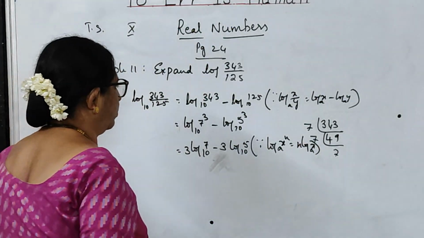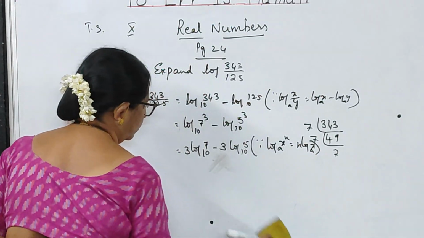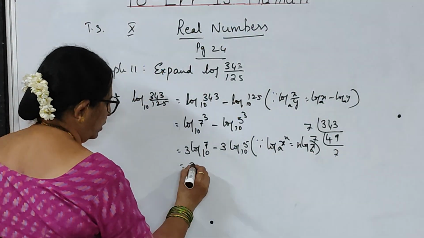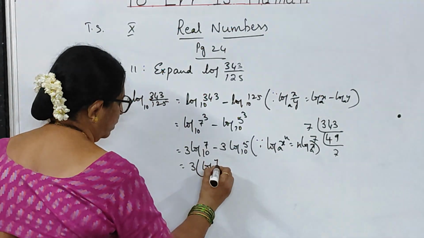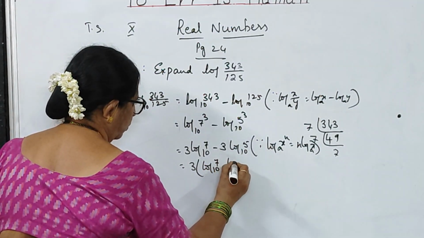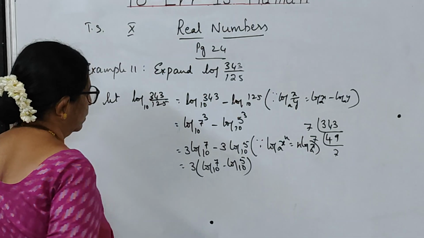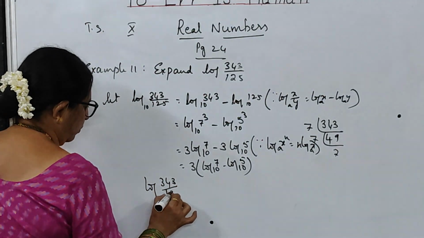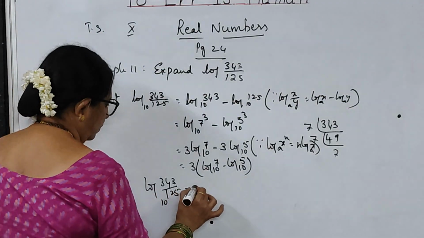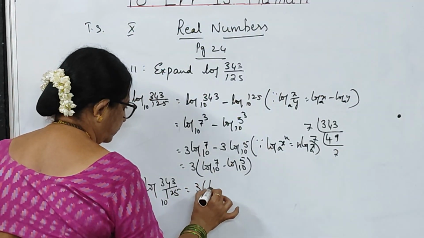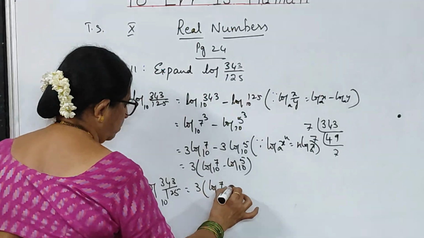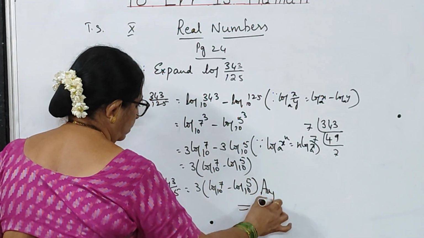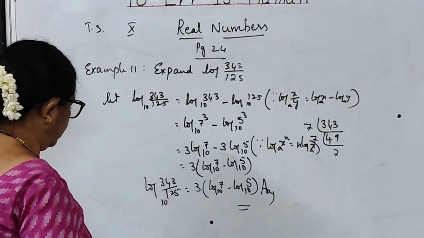This is the property which you have done, children. So, basing on that property, you are writing this. So, in this what you are getting, you can take 3 as common. Log 7 to the base 10 minus log 5 to the base 10. So, log 343 by 125 to the base 10 is equal to 3 into log 7 to the base 10 minus log 5 to the base 10. This is the expansion form. This is the answer, children. Write it up.